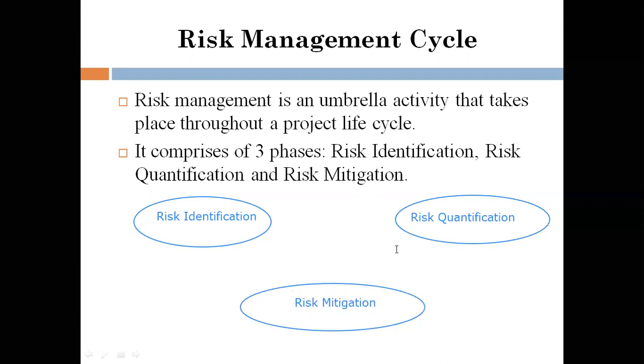So these are the three phases. I can call this a cycle. Let me connect it. So risk identification, risk quantification, and from here it is connected to here, and from here to here.